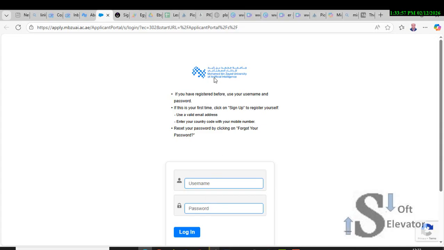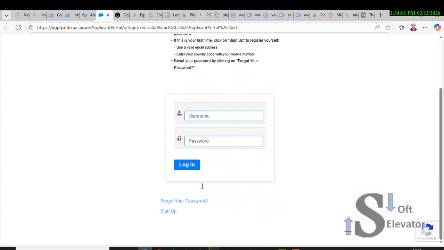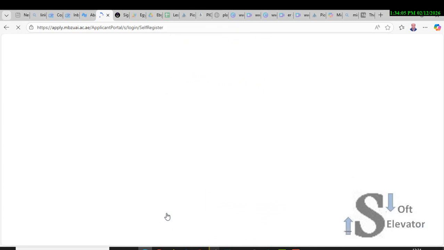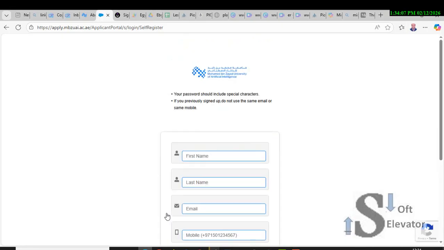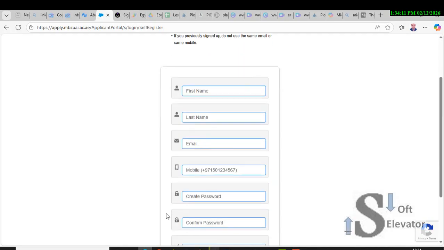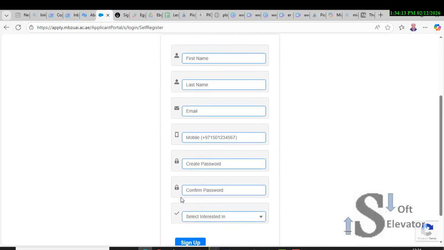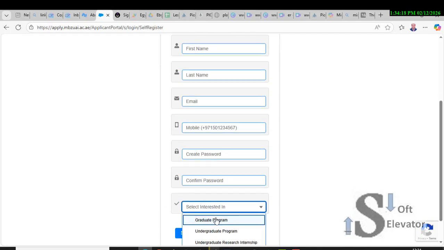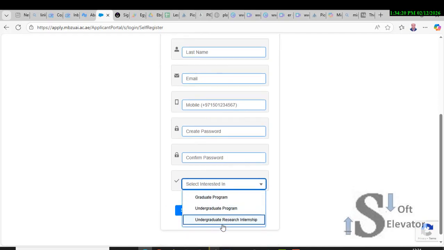So here it asks you first for username and password. If you don't have one, you have to sign up first. You click and sign up and then enter your first name, last name, email, mobile, and confirm each email and mobile, and confirm your password here, and select interest, undergraduate or undergraduate research internship.